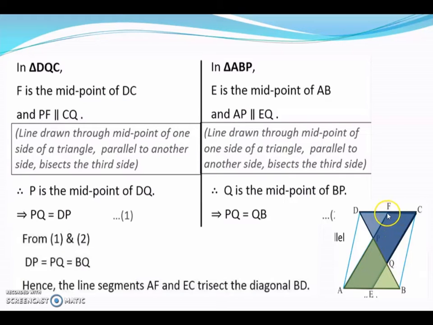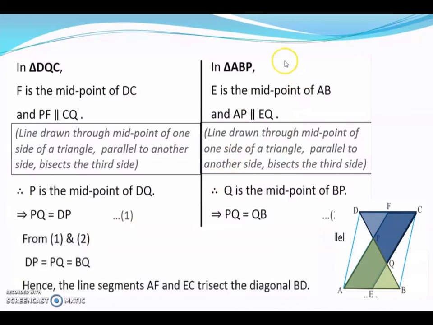F is the midpoint of DC and FP is parallel to CQ. Therefore, by the converse of midpoint theorem, I can say that P should be the midpoint of DQ. Therefore, DP and PQ are equal.